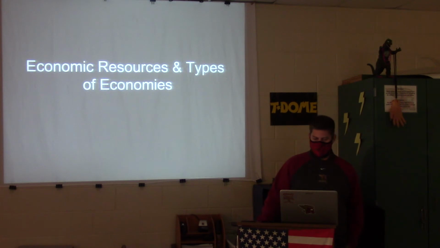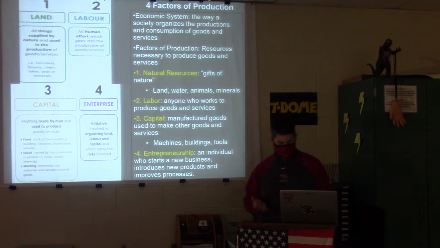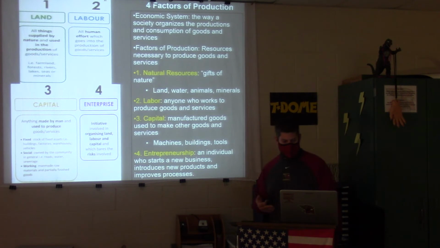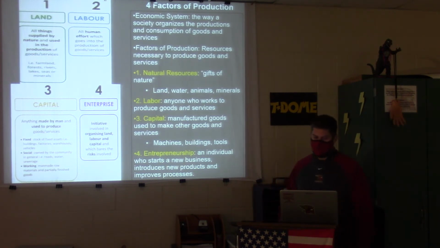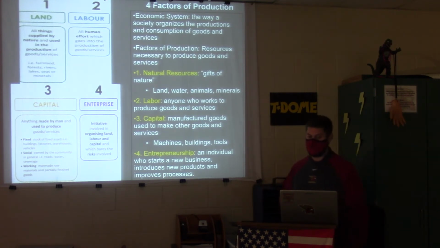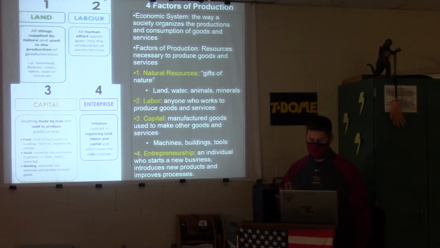All right, economic resources and types of economies. Pretty simple here. Land, which would be natural resources. Labor, capital, and entrepreneurship. So an economic system, the way society organizes the production and consumption of goods and services. We're going to go over 4 of those types here in a second.